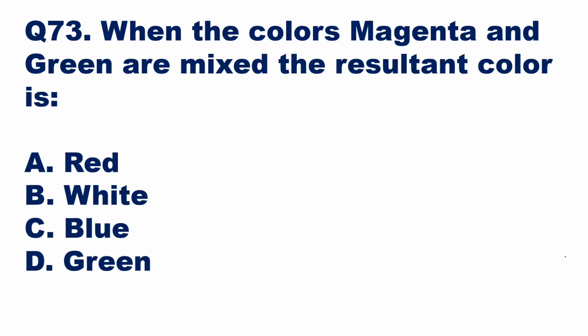Okay. Then we'll see the same on complementary colors. Question number 73. When the colors magenta and green are mixed, the resultant color is what? Obviously, because they are complementary colors, when you mix magenta and green, we get white color. So option B will be the answer here, white. So when the colors magenta and green are mixed, the resultant color is white.